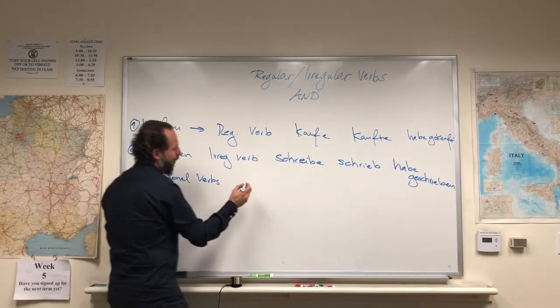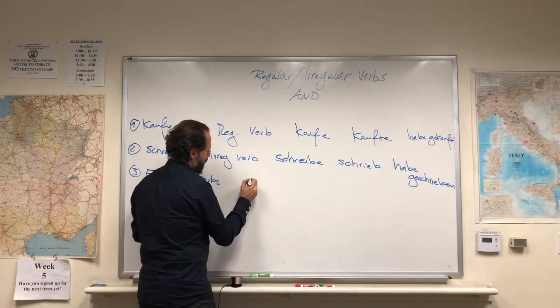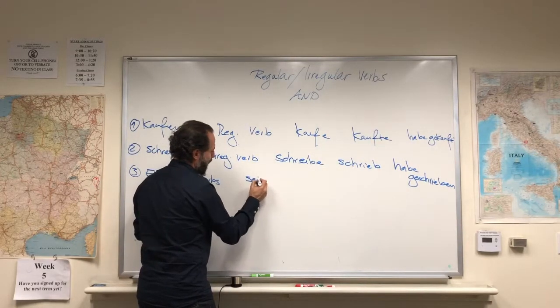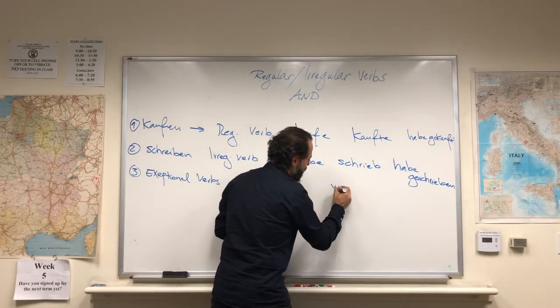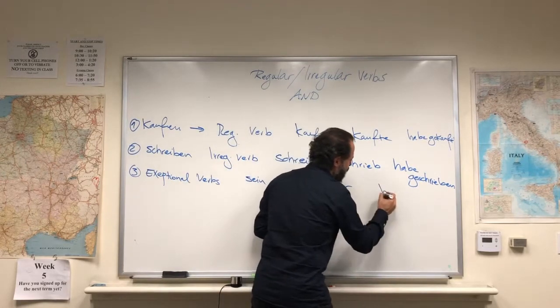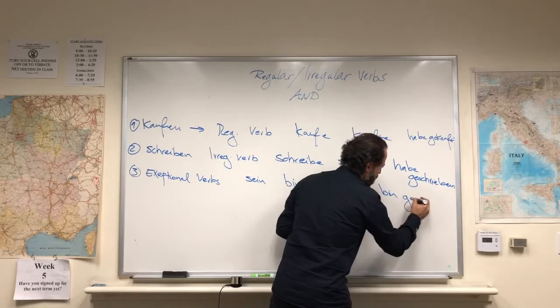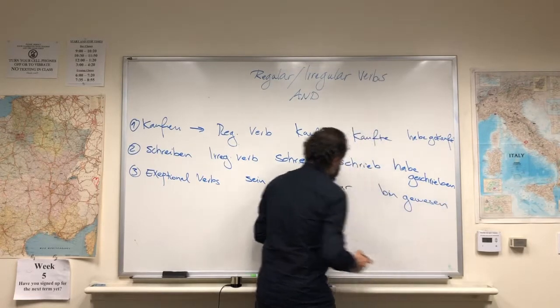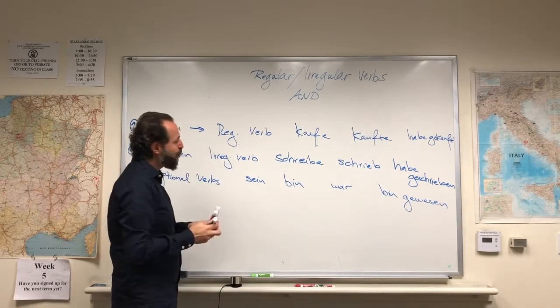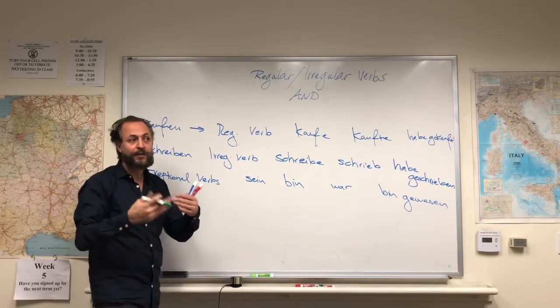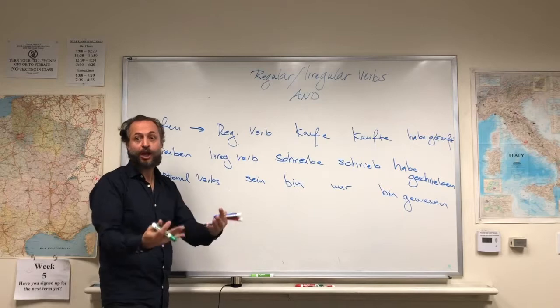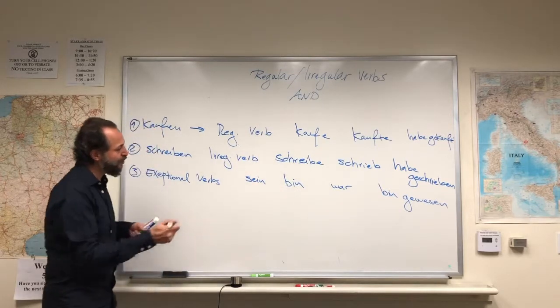For example, a verb like sein. Look at that. It is ich bin, ich war, ich bin gewesen. If you look at that, there is no pattern that you can notice, according to which you could conjugate other verbs. This is absolute irregularity.